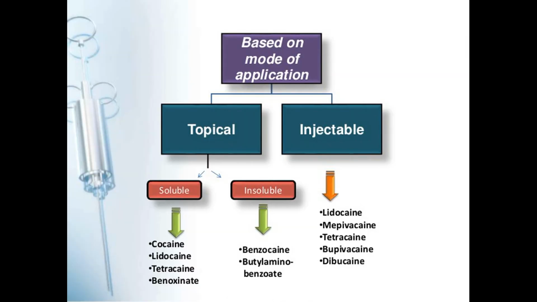So, next is the classification of local anesthetic agents based on the mode of application. They can be topical or injectable. In topical, they can be soluble like cocaine, lidocaine, tetracaine, benoxynate, and insoluble, like benzocaine, butyl aminobenzoate. In injectable, they can be lidocaine, mepivacaine, tetracaine, bupivacaine, or dibucaine.